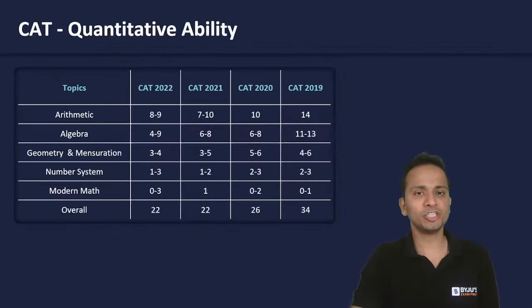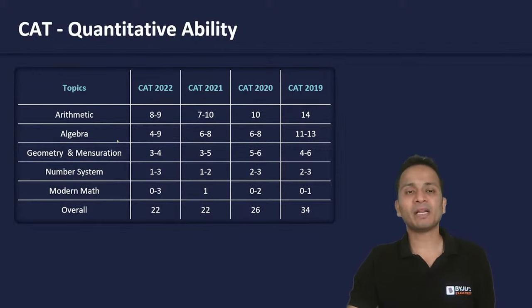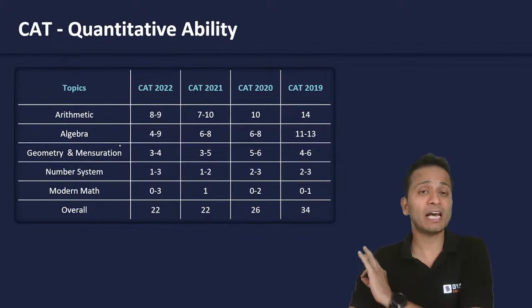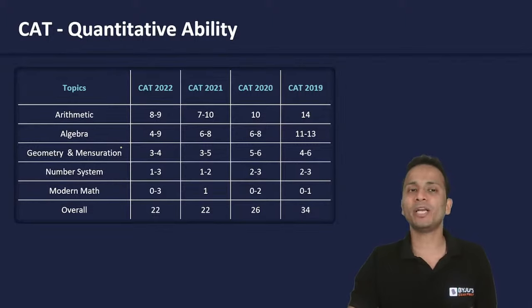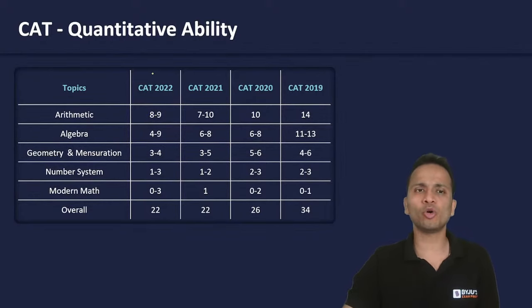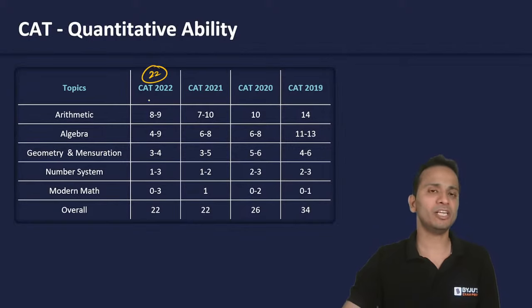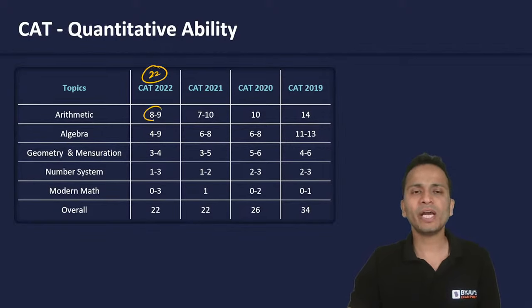Now in QA section, arithmetic and algebra, these two areas have always been the most important areas for every examination, and so is the story for CAT. Okay, last year out of 22 questions in CAT examination of QA section, there were 8 to 9 questions.